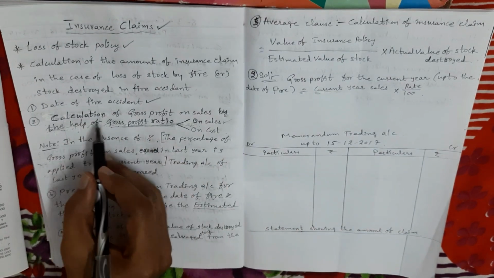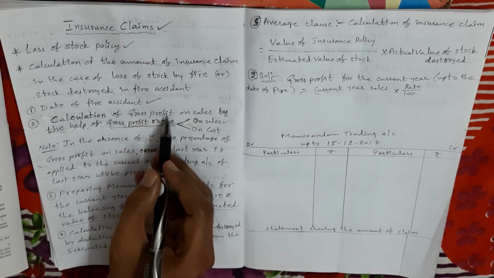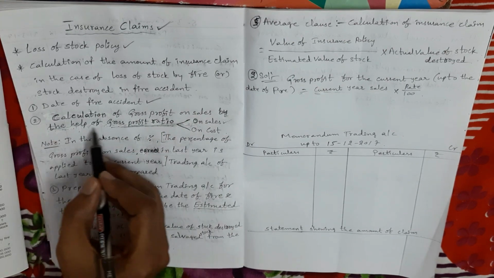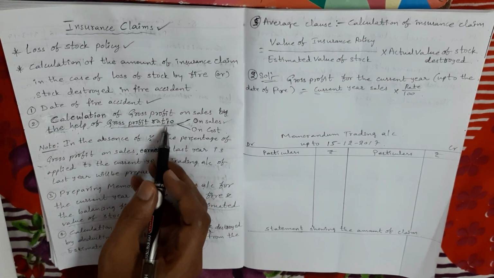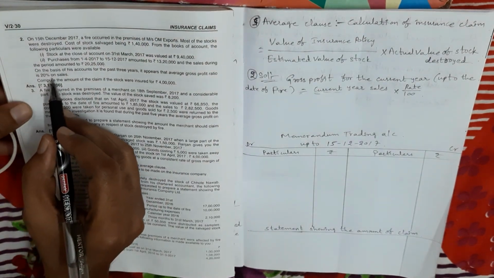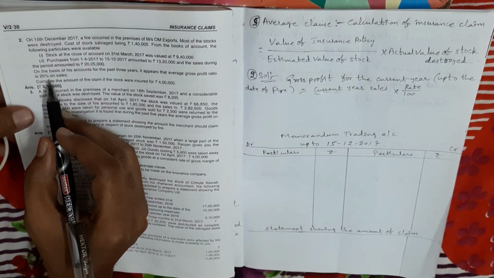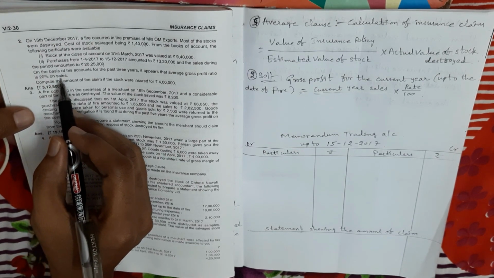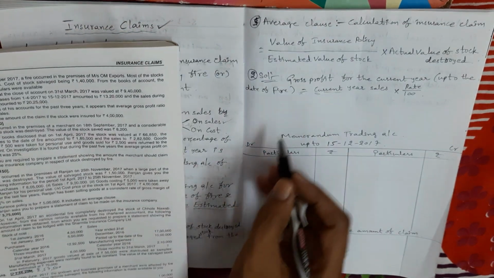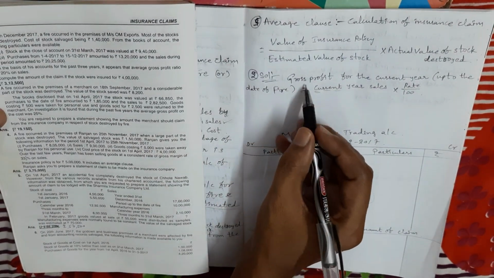What is the second step? Calculation of gross profit on sales, by the help of the gross profit ratio. So in this problem, what is the gross profit ratio? 20% on what? On sales. So with this gross profit ratio, we calculate the current year gross profit amount. So how to get the current year gross profit amount?